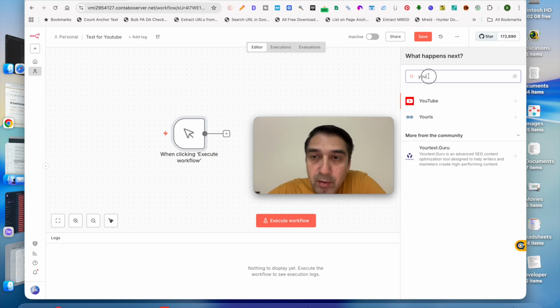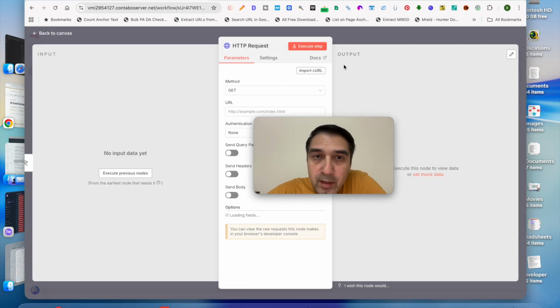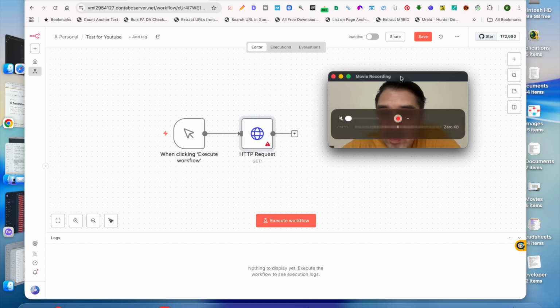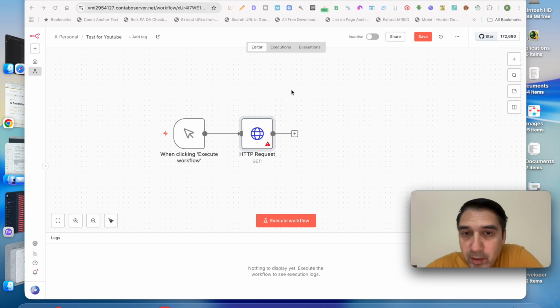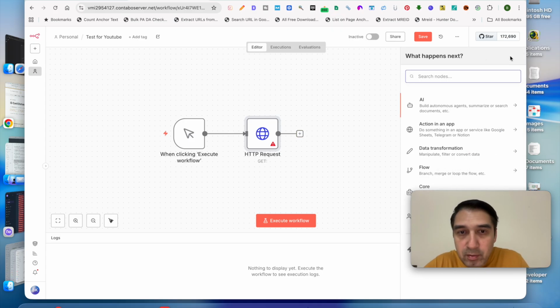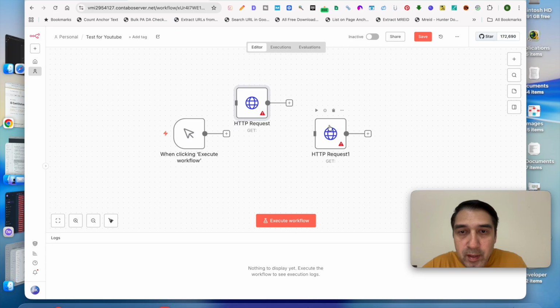So for that, I'll need to do a custom API call. For the custom API call, you need an HTTP request node. Every time you need to do a custom call, you need an HTTP request node. I'll move myself to the bottom over here. We also need a second one, because one will be for search and the other will be for pulling in the comments. So we'll add another HTTP node. Let's close this for now. All right, so we've got two of these.